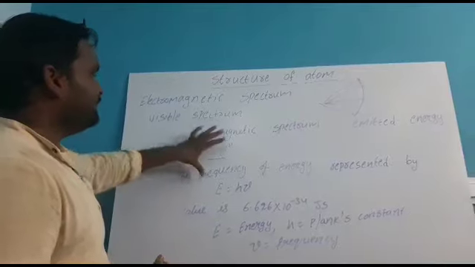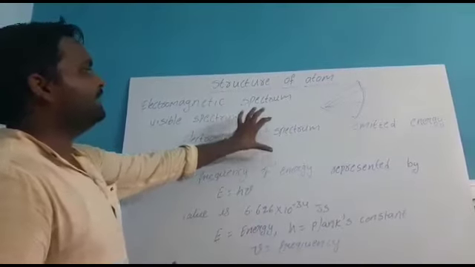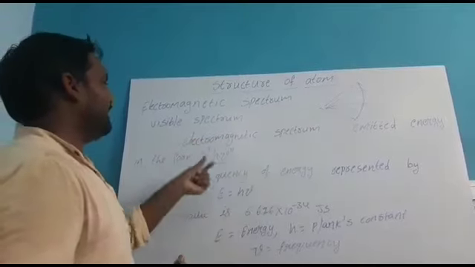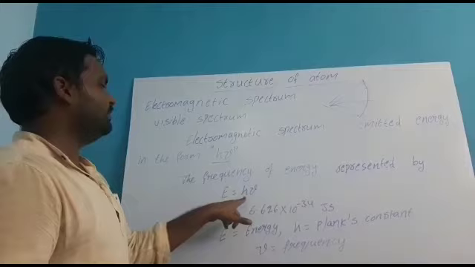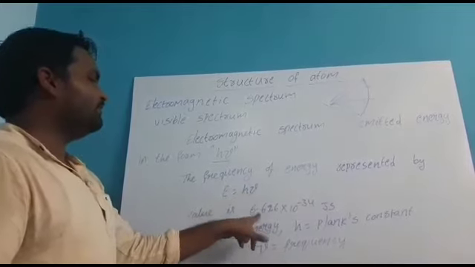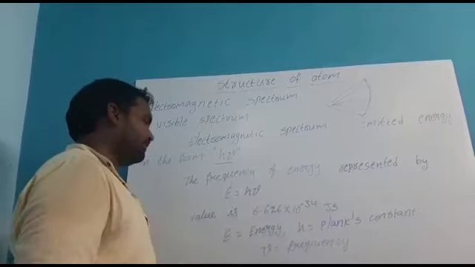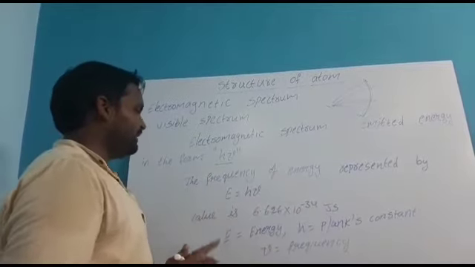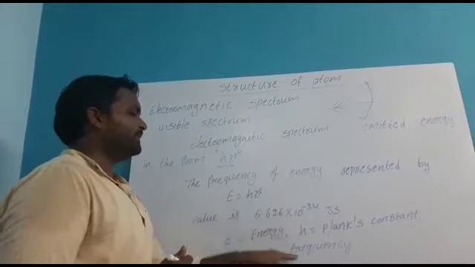So this was said by the scientist Planck: the electromagnetic spectrum emits energy in the form of h nu, so energy E is equal to h nu. The value of h is 6.626 into 10 to the power of minus 34. E represents energy, h represents Planck's constant, and nu represents frequency.